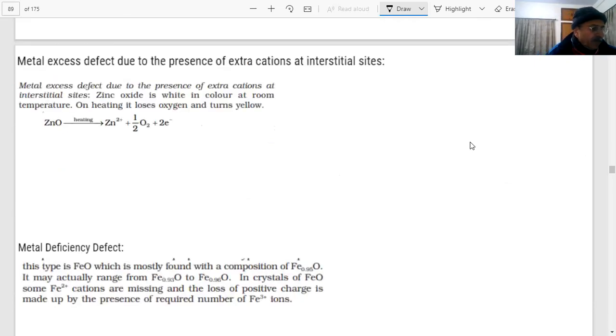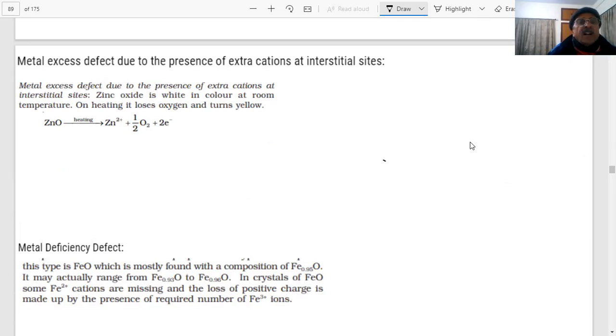Another type is metal excess defect due to the presence of extra cations at the interstitial sites. That was due to anionic vacancies. In NaCl, I said anionic vacancy.